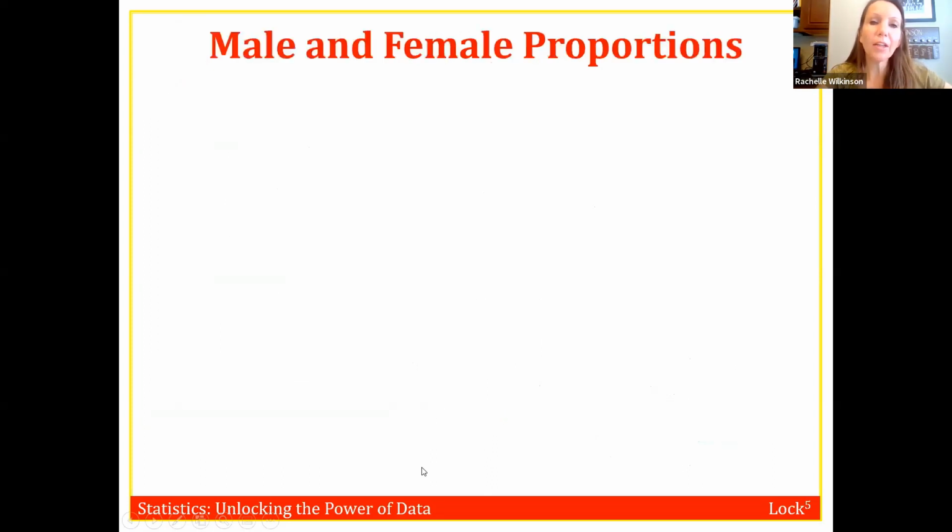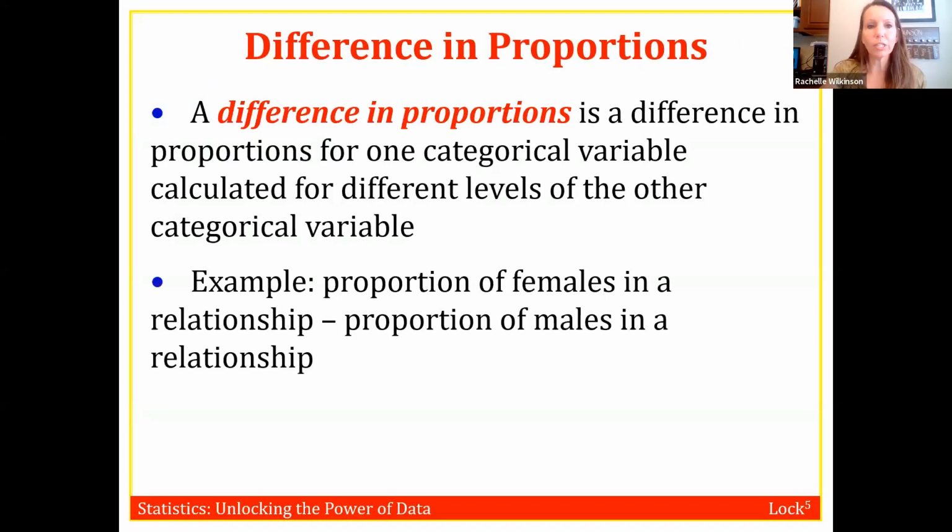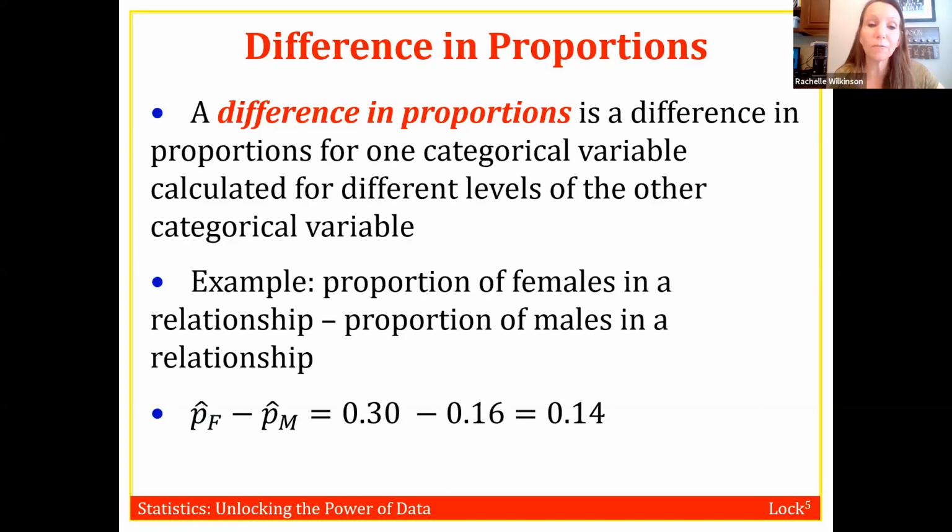Okay, so another thing that we look at, so we talked about numerical summaries for two categorical variables. We said marginal proportions and conditional proportions, which are those numbers that we've been calculating. A third thing that you can add to that list is the difference in proportions. So we might calculate the difference in proportions. In this case, if we look at the proportion of females in a relationship and we want to compare that to the proportion of males in a relationship, then we just subtract. So difference in proportions is the third type of numerical summary that we use for two categorical variables.